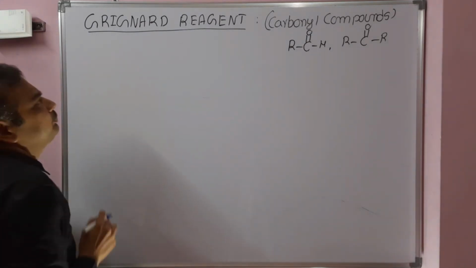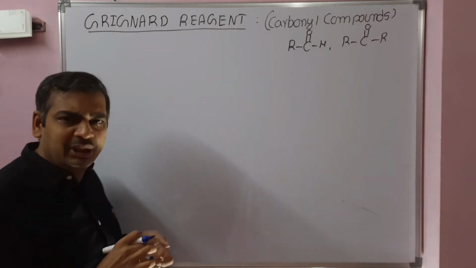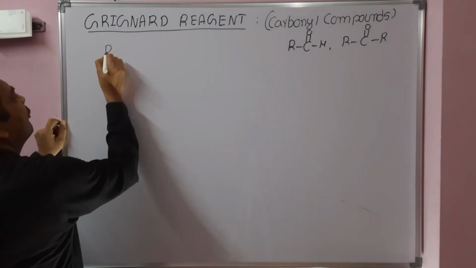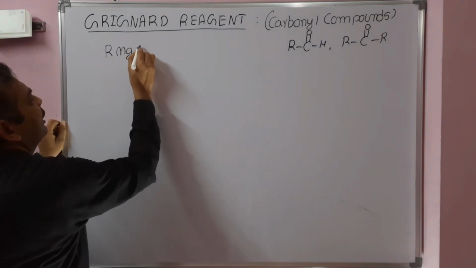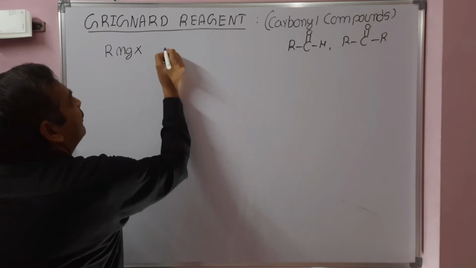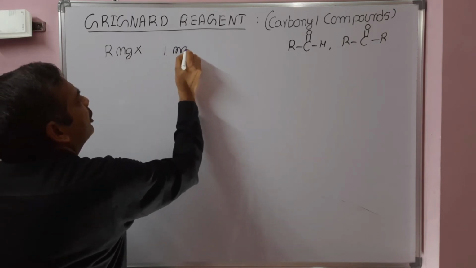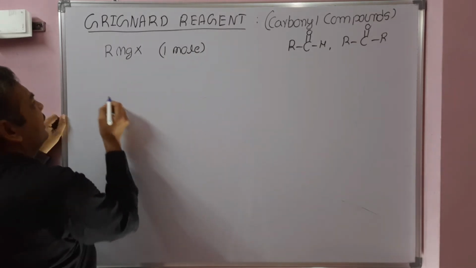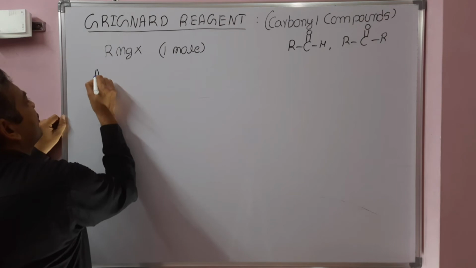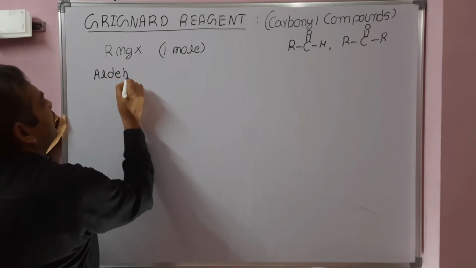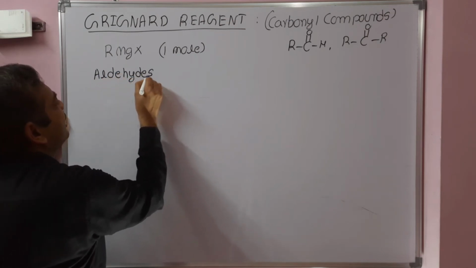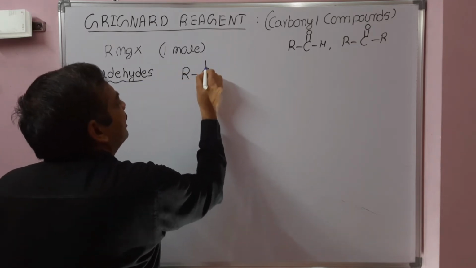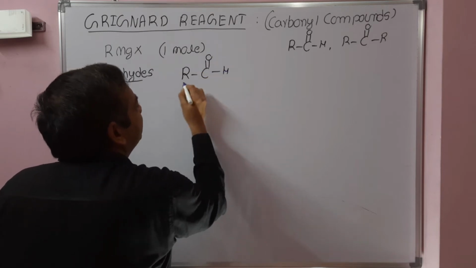Carbonyl compounds will react with only 1 mole of the Grignard reagent. Remember this important point. First we will see aldehydes, and after that we will discuss ketones. So, how does Grignard reagent react with the aldehyde? Reaction of Grignard reagent on aldehydes.